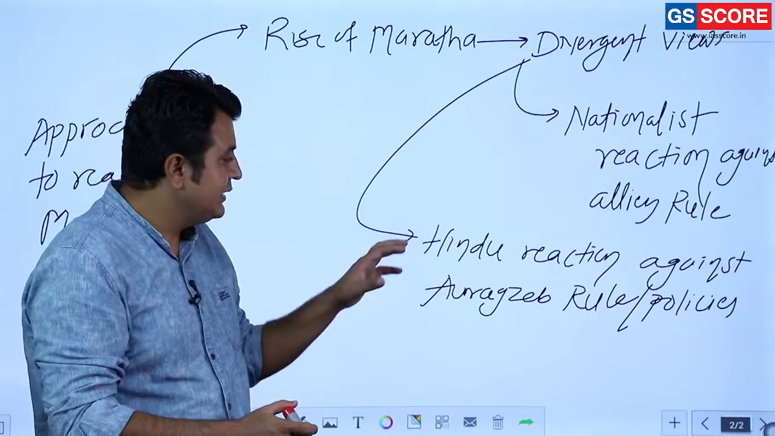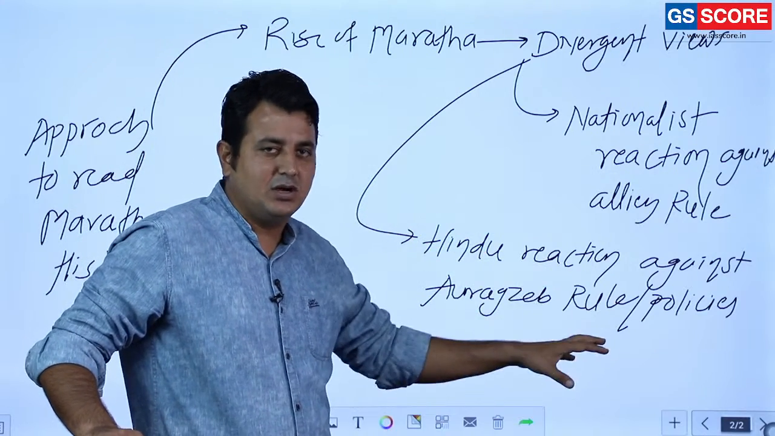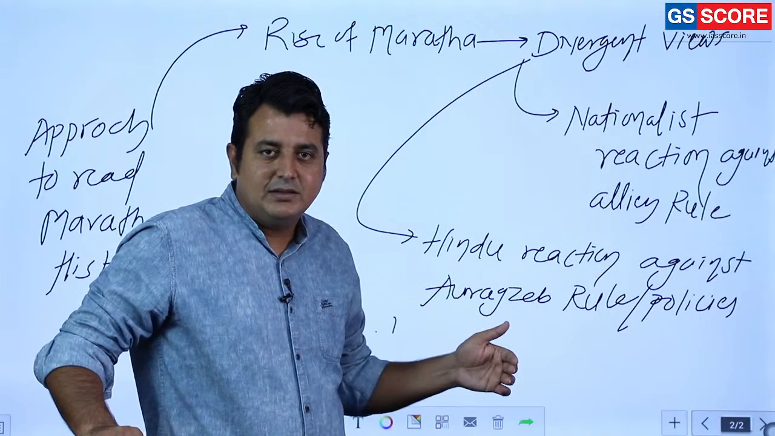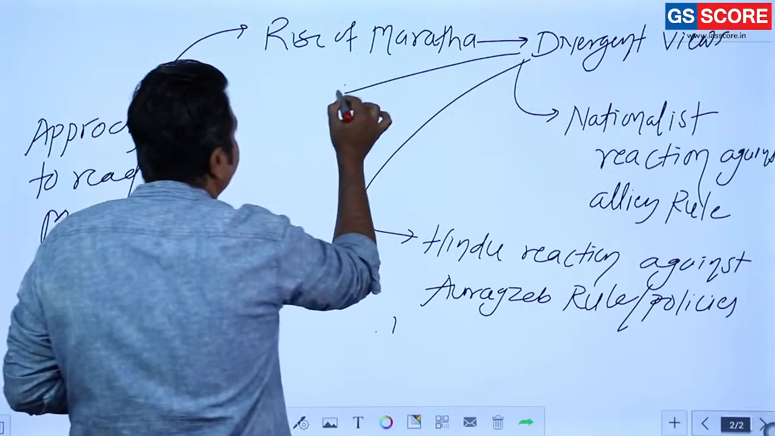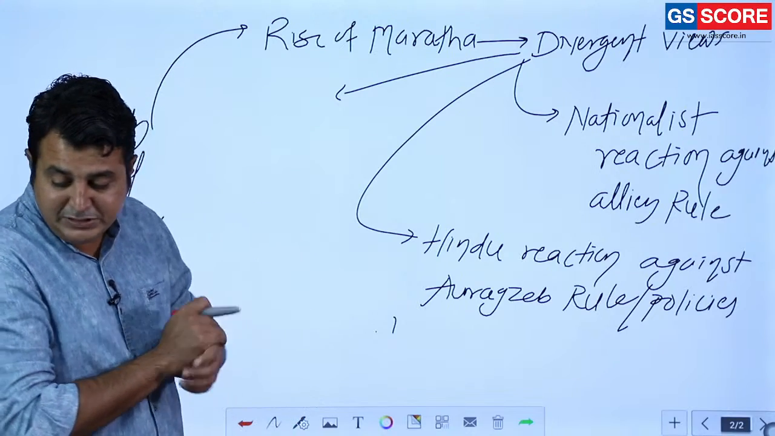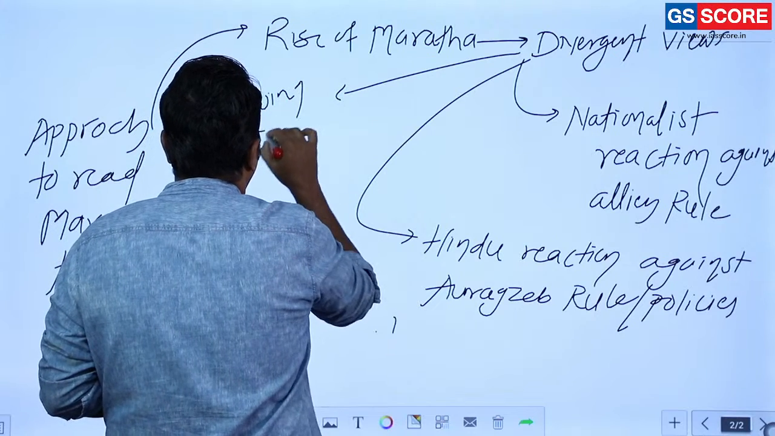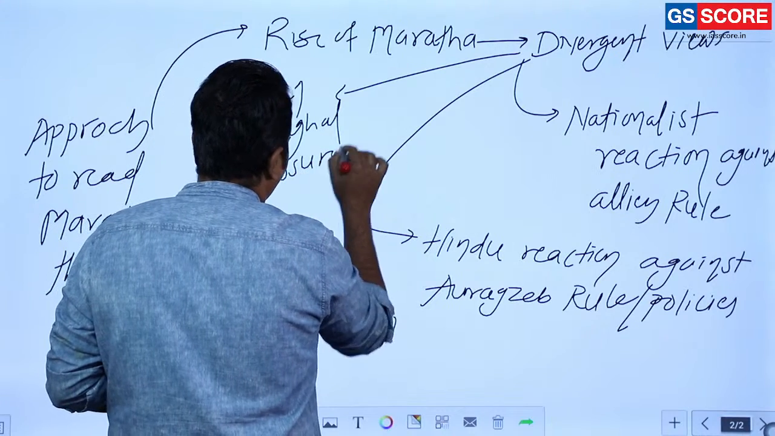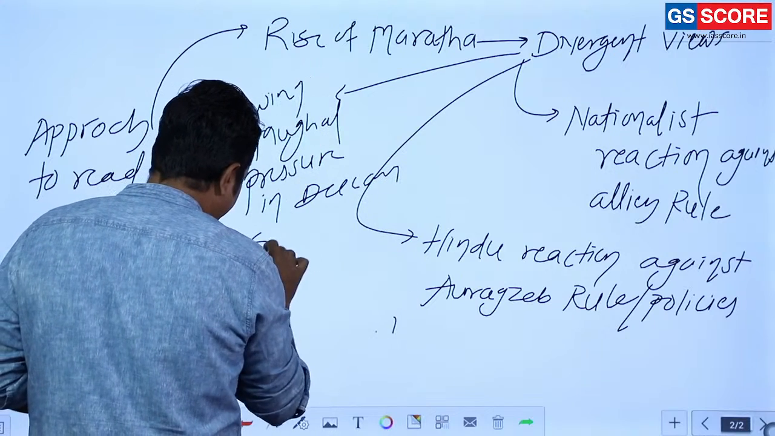The basic example, a representative historian, is Jadunath Sarkar. Jadunath Sarkar said that it is a Hindu reaction against it. One more person represents a different point of view, and that point of view is basically growing Mughal pressure in Deccan. This view is represented by Grant Duff.